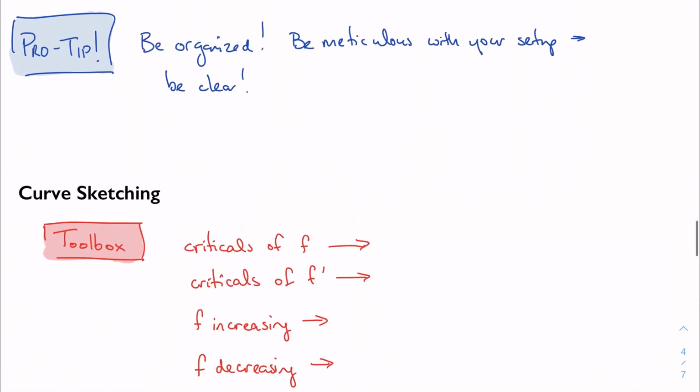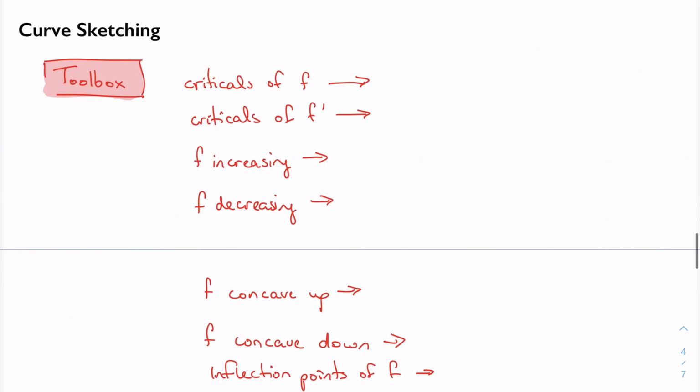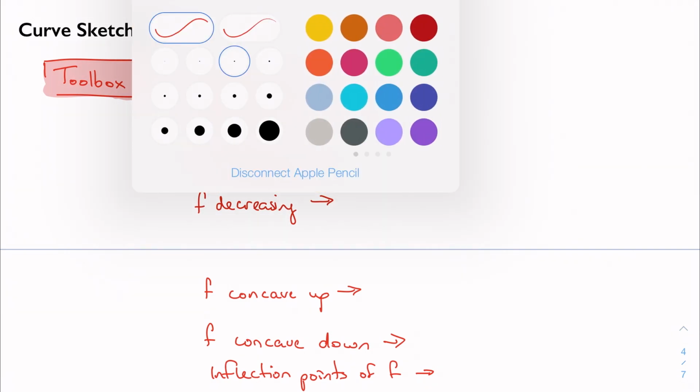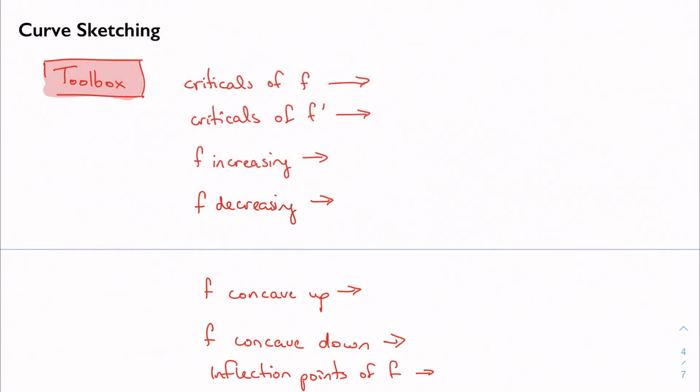So one thing we're going to use all of these tests for is for what we call curve sketching. If I were to give you a whole bunch of features of a graph, or just give you a graph and ask you to sketch either the function or the derivative of a function, how do you do it? Can you do it? Well, the answer, of course, is yes, you can. But first, some things that might be a little bit helpful.